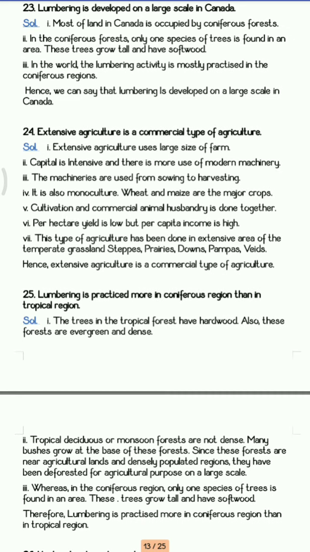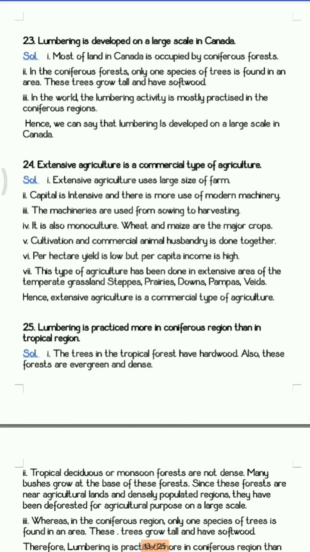Next, extensive agriculture is a commercial type of agriculture. Now we all know that extensive agriculture is basically carried out on the areas which has high acres of areas, right? So it has a very large farm size, and as the farm size is more, you require lot of machineries. You cannot take 5 to 6 people and carry out that agriculture. So you require lot of pesticides, fertilizers, as well as lot of modern machineries to carry out the commercial agriculture.